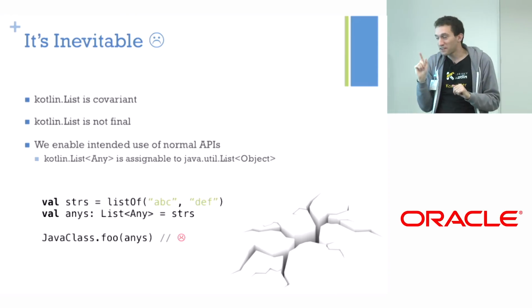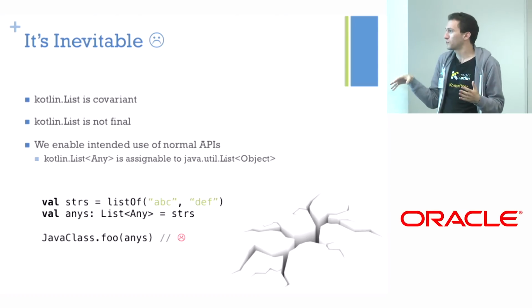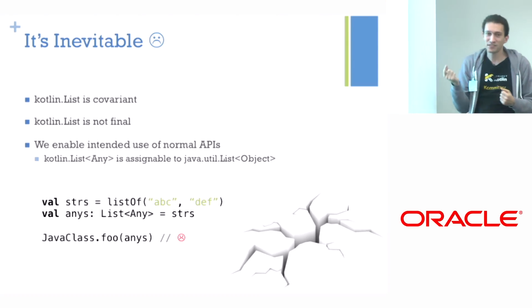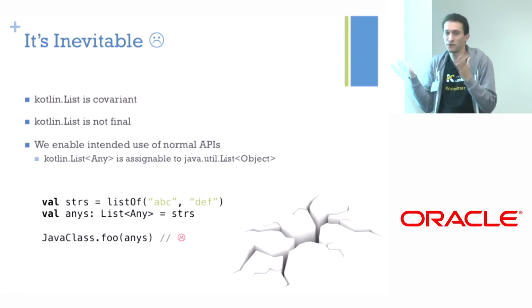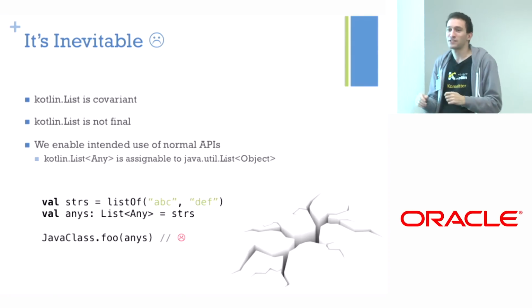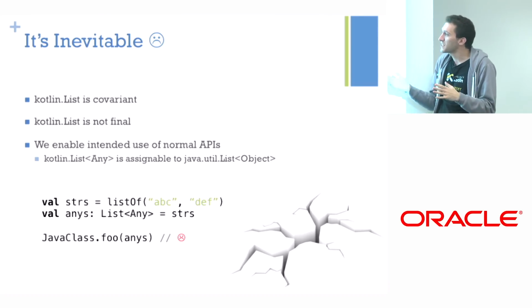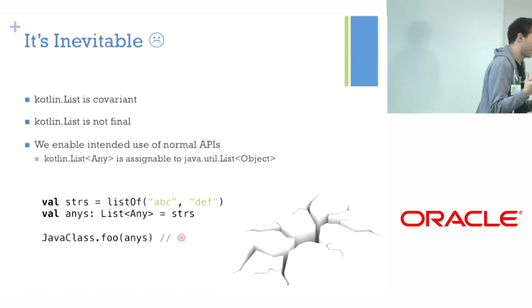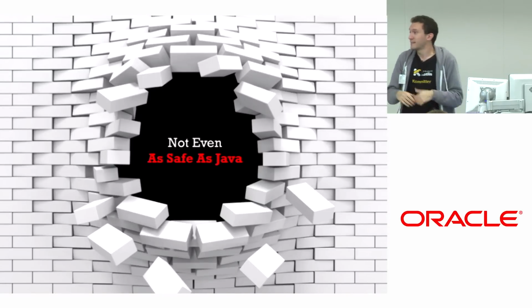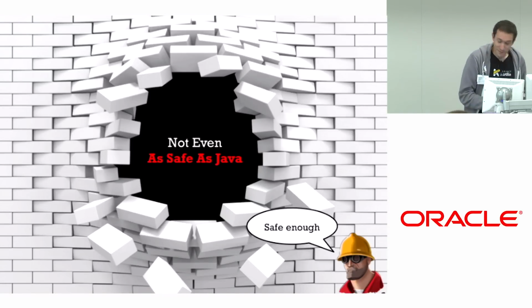So the interesting thing is that we were not aware of this problem for a while after prototyping it, for a few months at least, and nobody stepped on it. Because there are actually very few things you have in your APIs that are open types. Like a list of objects is very uncommon, actually. Even a list of char sequence is very uncommon. So it's not a very typical situation that you fail with this. Normally, it will complain at compile time. But technically, we're not even as safe as Java here. But, you know.